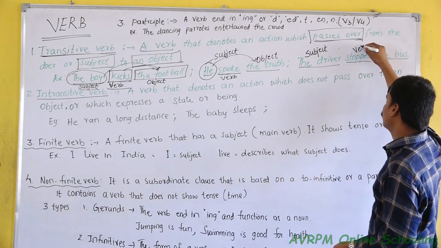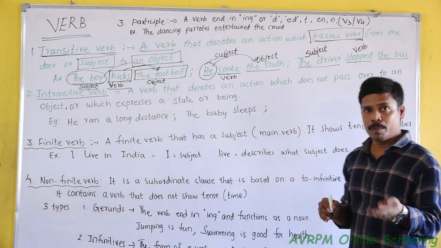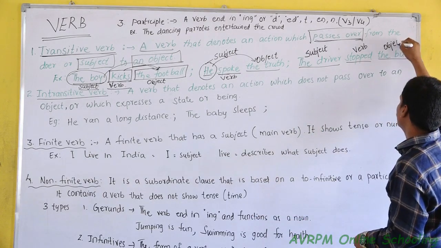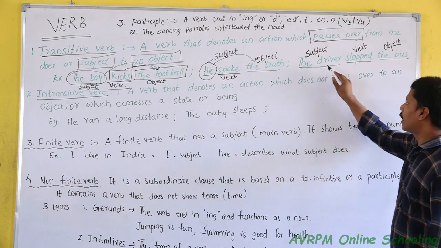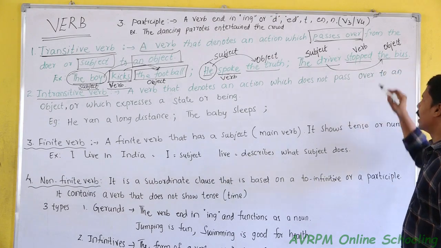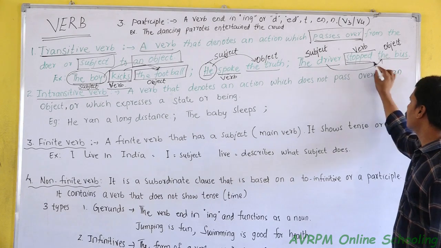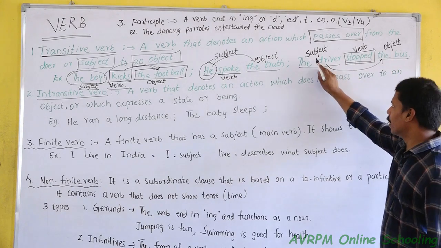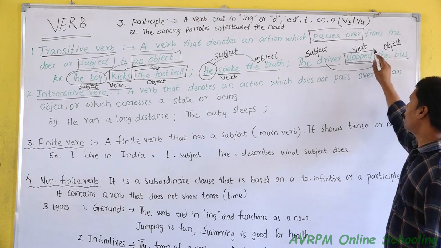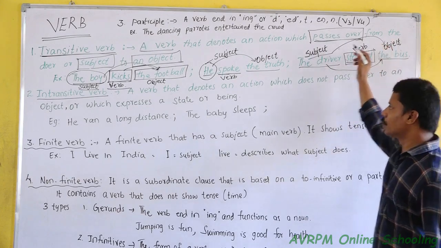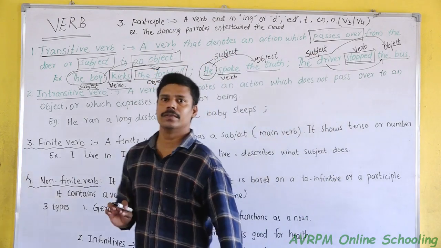Stopped. So stopped is the verb. What did he stop? The bus. So the bus is the object. Now listen. The driver and the object have one relation. What is the relation here? He stopped the bus. So an action which passed over from the subject to the object is called a transitive verb.